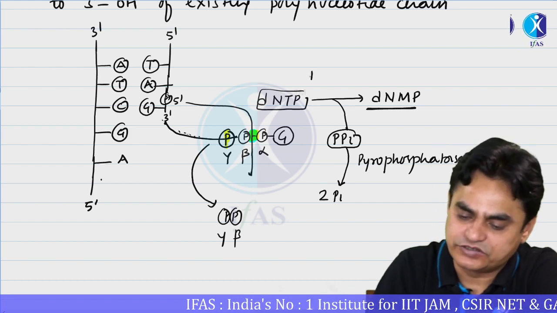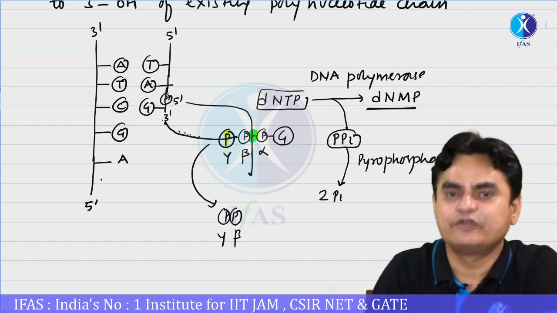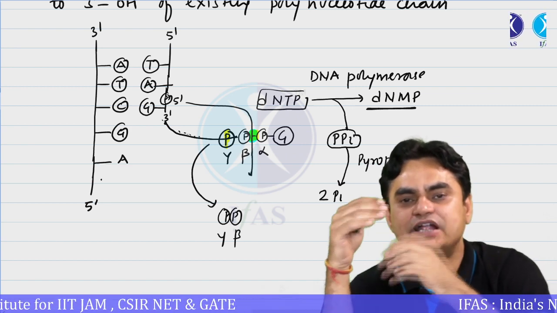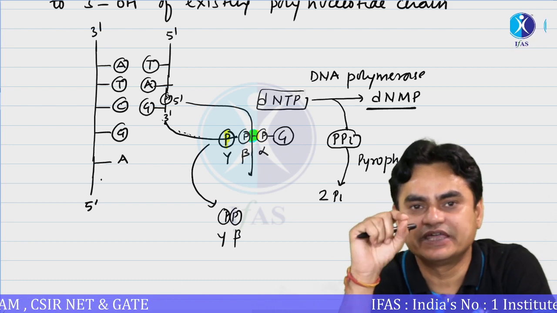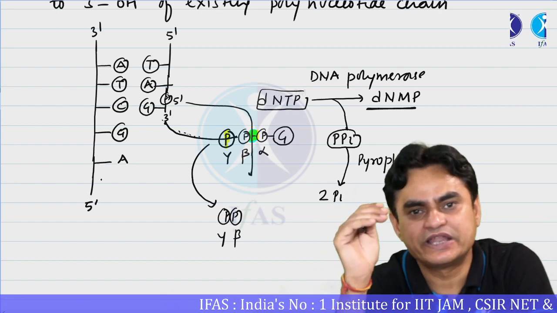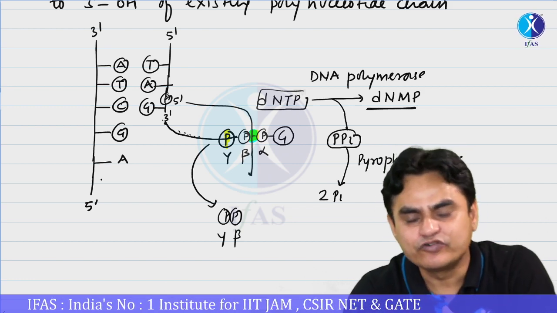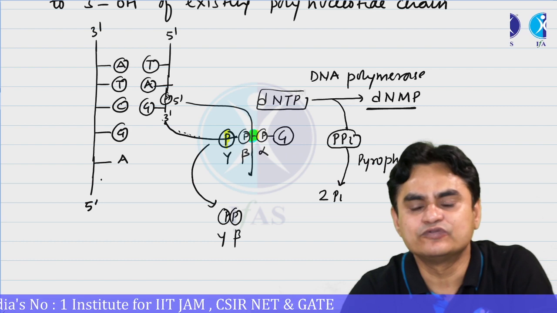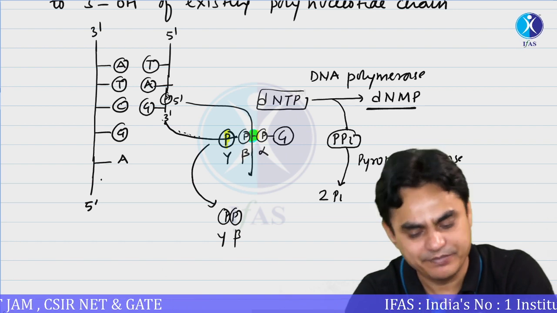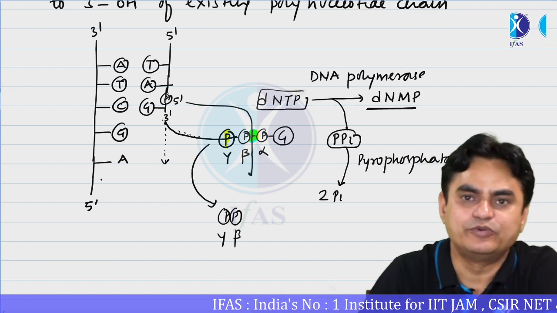Is it clear? So the first reaction is carried out by DNA polymerase. What I want to mention here is that whenever a deoxynucleoside triphosphate becomes a part of DNA, one energy-rich bond is hydrolyzed, which is between the alpha phosphate and beta phosphate, and this provides the energy for DNA synthesis. During this time, pyrophosphate is released. This pyrophosphate is further cleaved by pyrophosphatase, to inhibit the reversible reaction, so that the added nucleotide should not again get excised from the 3' end. Is it clear? Okay. So that's why we say that DNA replication occurs in a 5' to 3' direction.